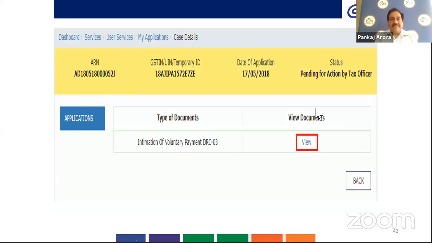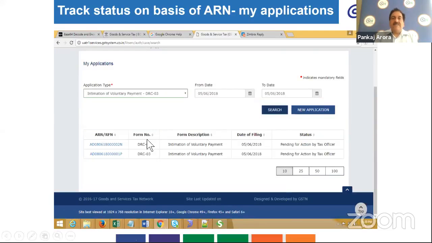The taxpayer can also view and download such applications on the basis of ARN, tracking by ARN. When you click on ARN on this screen, you will have to log in, go to My Applications, select the period, and then search, and you will get the details of the DRC03 applications filed by you during the selected period.